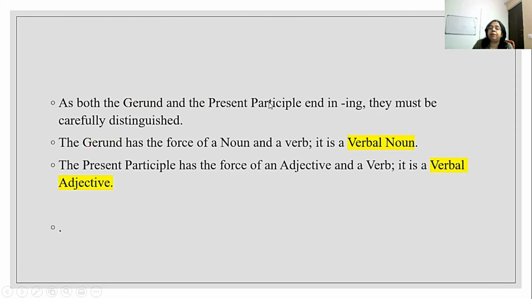Both the gerund and the present participle end in ing form. We have also known that the present participle also ends in ing form, but there is a difference. In gerund we find the ing form, and in the present participle there is also the ing form of the verb. But the difference is there. And what is that? Let me tell you. The gerund has the force of a noun and a verb, so it is called a verbal noun. The present participle has the force of an adjective and a verb, so it is called a verbal adjective.